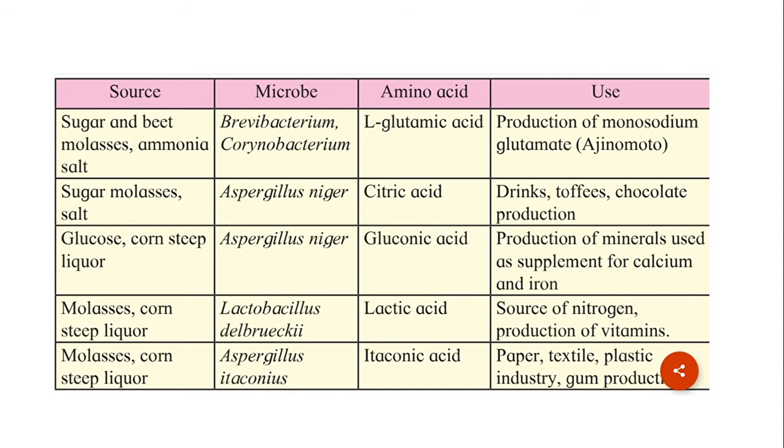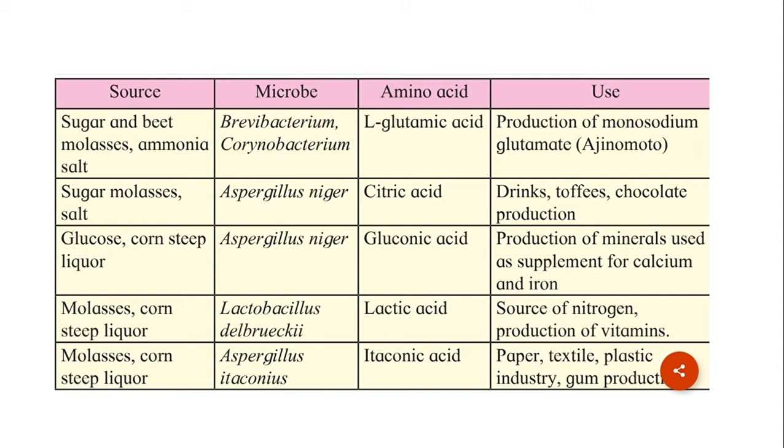Third is glucose and corn steep liquor as the source. Microbe used is Aspergillus niger. Acid formed is gluconic acid and use of this gluconic acid is for production of minerals used as supplements for calcium and iron. You might have heard about the deficiency of calcium or low hemoglobin cases in which doctors prescribe us supplements of calcium and iron. So in this case, this gluconic acid is being used for production of these supplements.